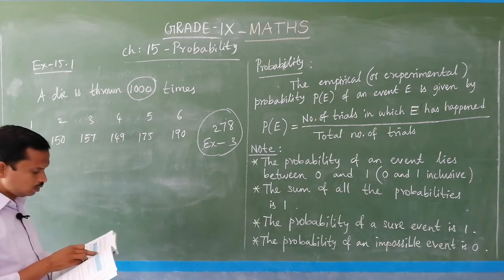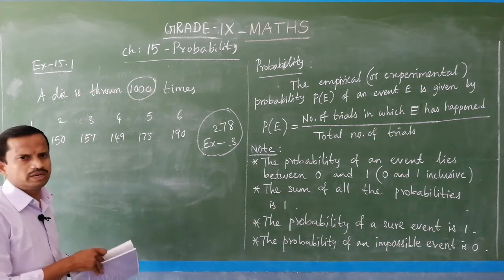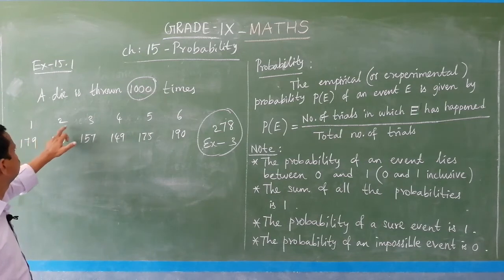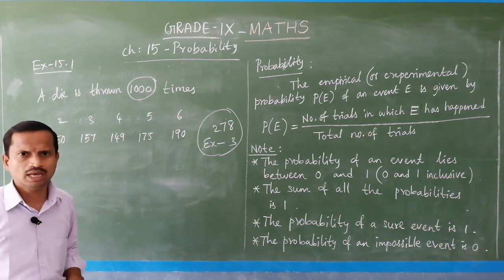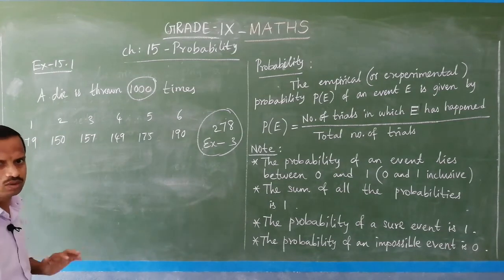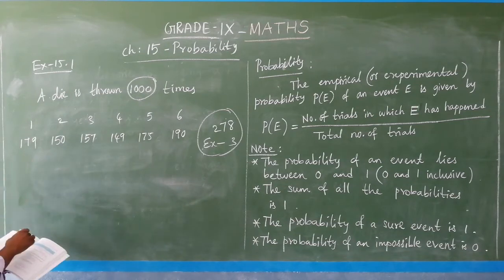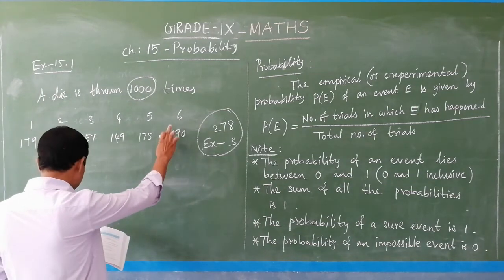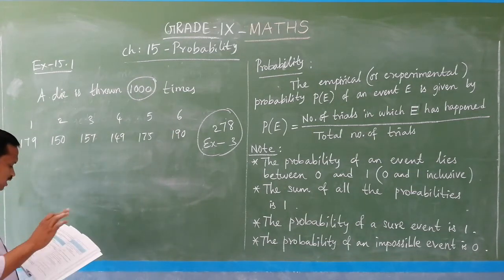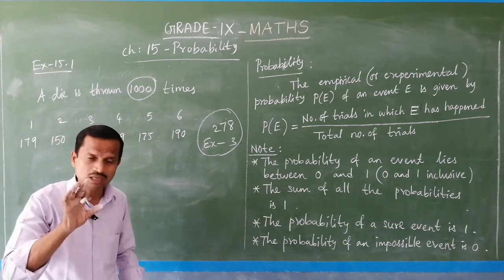And the frequencies for the outcomes. So, you know, if you throw a die, these are the outcomes: 1, 2, 3, 4, 5, 6. So, how many times does each outcome occur? That is the question given. So, 1 occurs 179 times. Like that it is given up to 6, which is 190 times. Okay. Find the probability of getting each outcome.